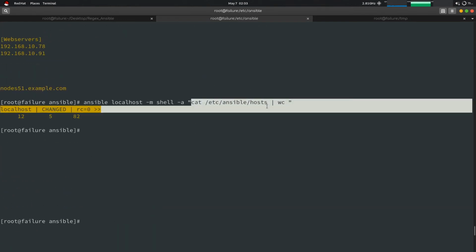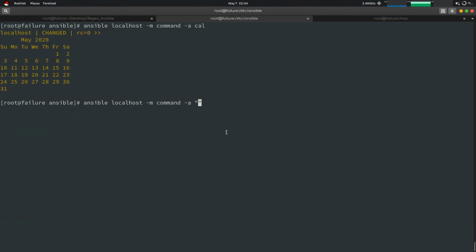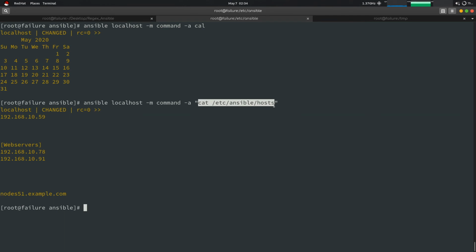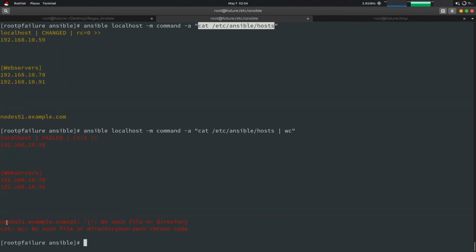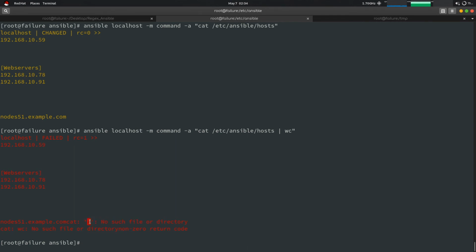We concatenated the ansible file, then we applied the pipe and used word count on it. But if we do the same with the command module, because it is a single command, then it will run. But if you make it complicated with pipe and all, then it will show an error, because it does not consider the pipe or anything, so it only fires the single command.